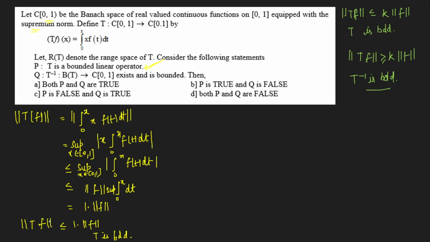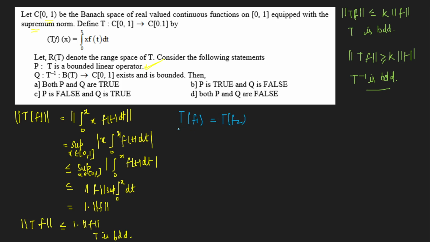Now for existence, when will T inverse exist? T inverse will exist when T is 1-1, right? T inverse exists when T is 1-1. So let's check T is 1-1 or not. So what would I take? I'll take T of f1 is equal to T of f2, right?